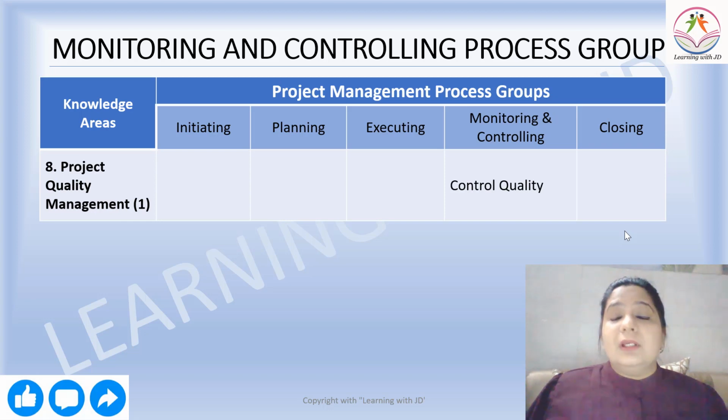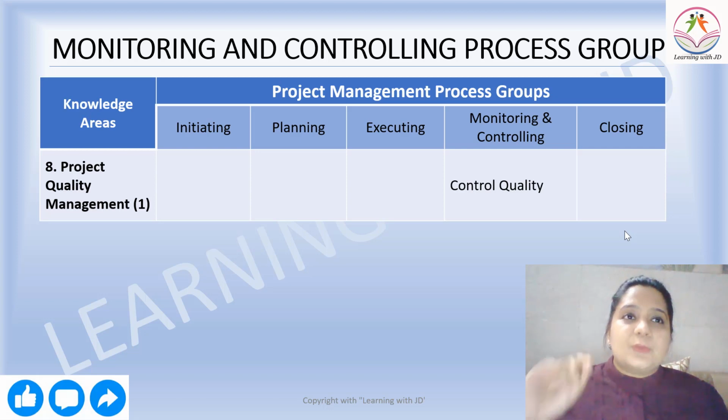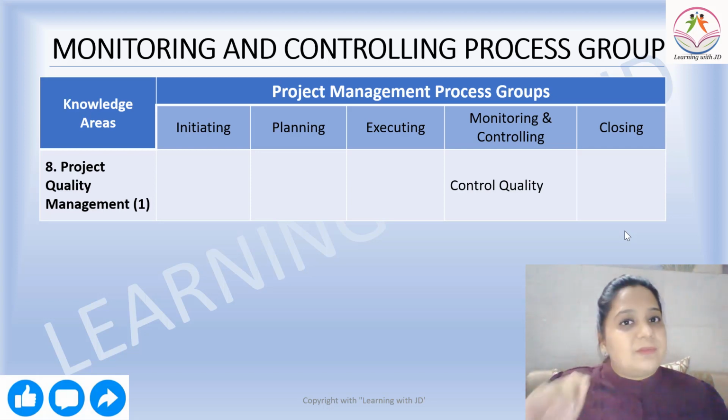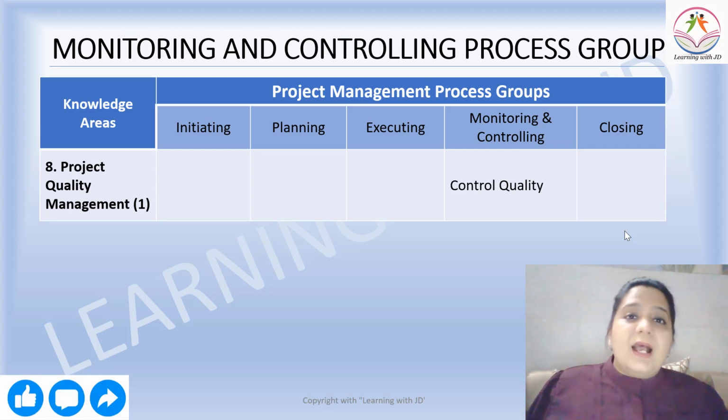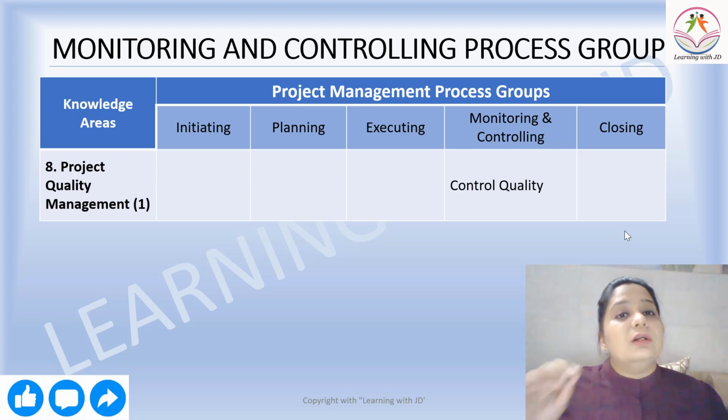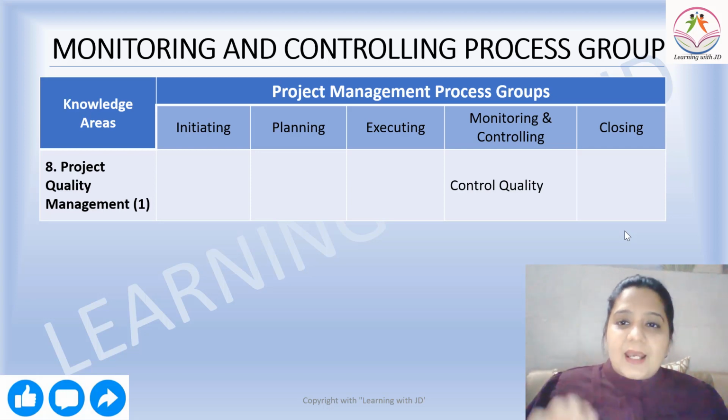Then another important aspect is your quality. The quality is something that has to be controlled. Whatever was discussed with the stakeholder, whatever has been finalized with the stakeholder, has to be a part of your quality management plan, and it has to be monitored during the monitoring and controlling process group, and hence control quality.